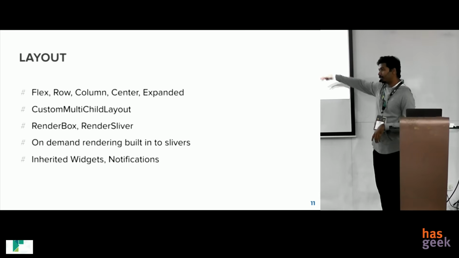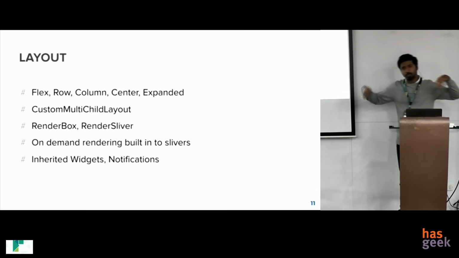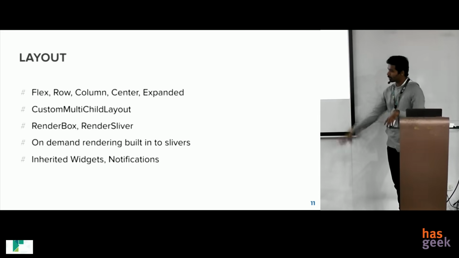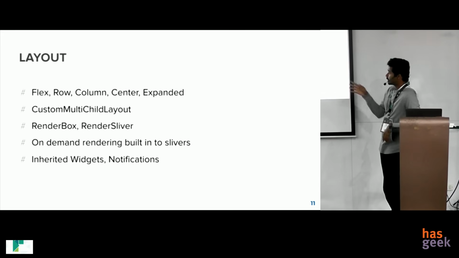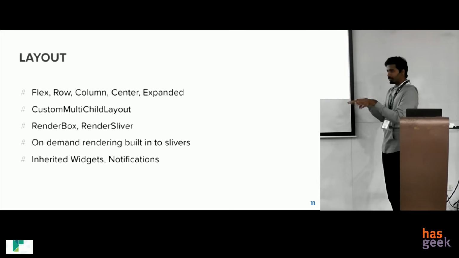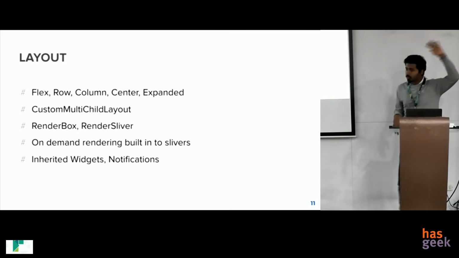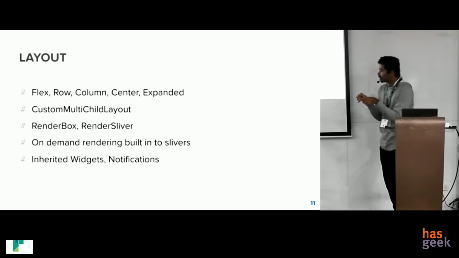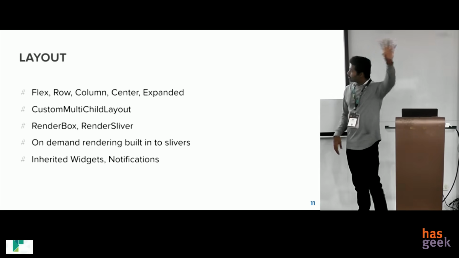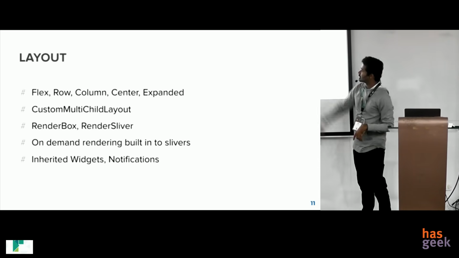And you have something called notification to do the reverse communication. So you can communicate some data from the child widget to a parent widget. The first one is really useful for theming. You define your app's theme in the root component, the app component, but you will get that value in a leaf component, the child component. Maybe it's just a text box. So you can get the color for the text from the root component through the inherited widget mechanism.